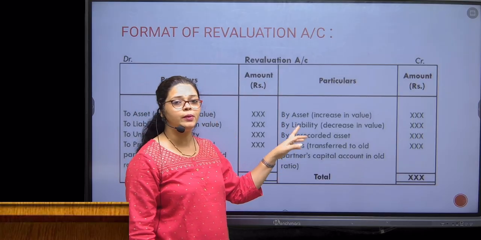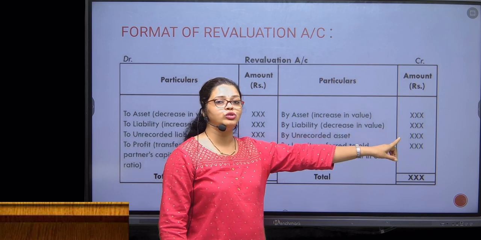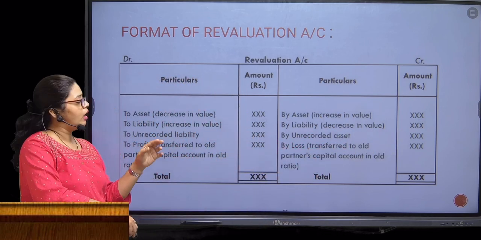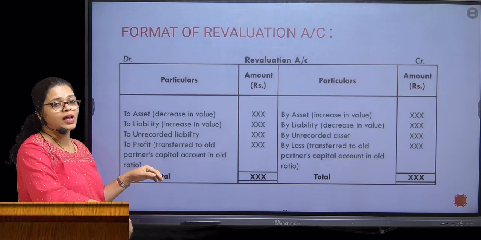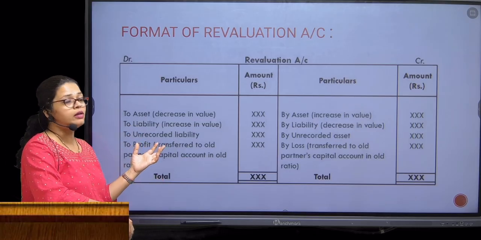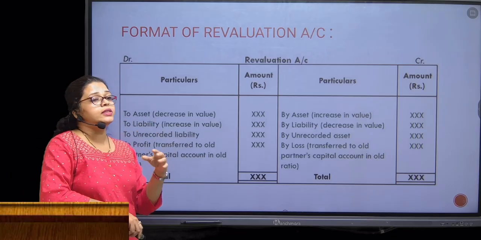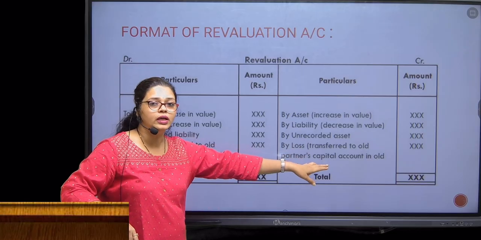So you are going to record that particular liability by the name of that liability and the amount. Now we are going to record, in the same way, an unrecorded liability. If there is any liability we find out during the retirement process which was not recorded earlier, we write it on the debit side. In the same way, if there is any unrecorded asset which we have not recorded earlier, we record it on the credit side.